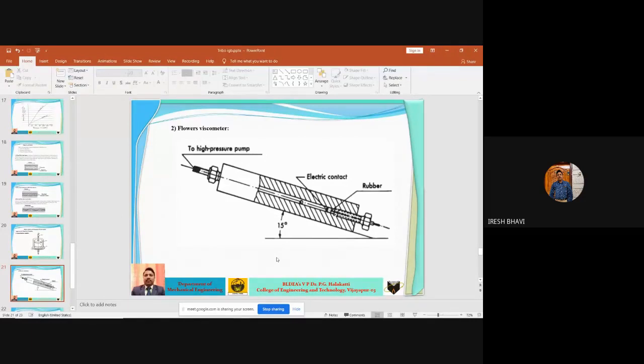The ball is initially at the left end. What happens? The ball will start moving, and when it comes and contacts here, it is an electrical contact. When the ball makes contact, the sensor determines the contact of the ball with this part. Hence, automatically, the time required for the ball to travel from this end to this end will be measured with the help of a stopwatch.